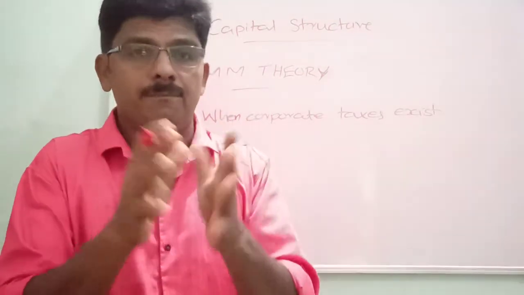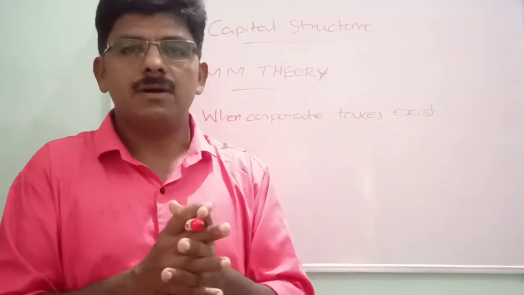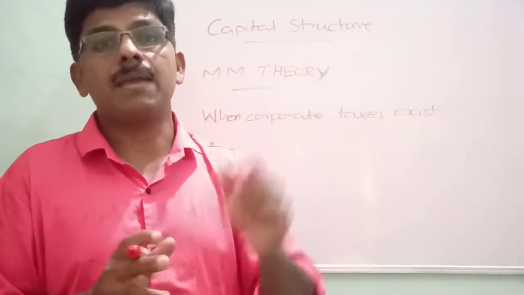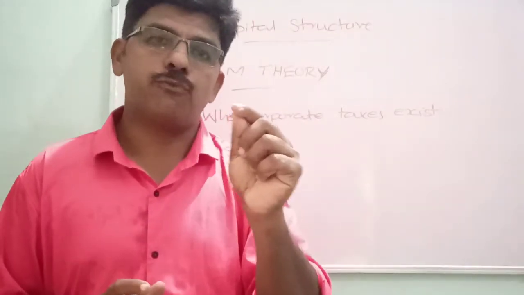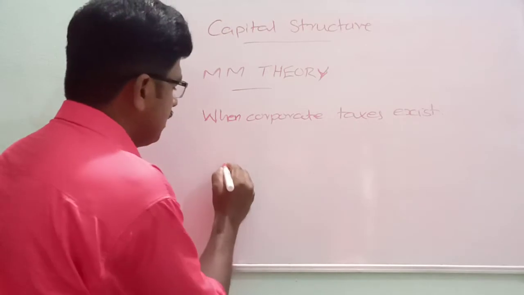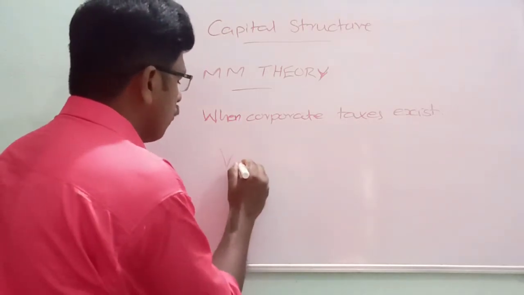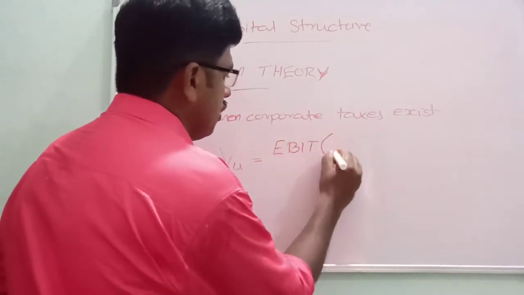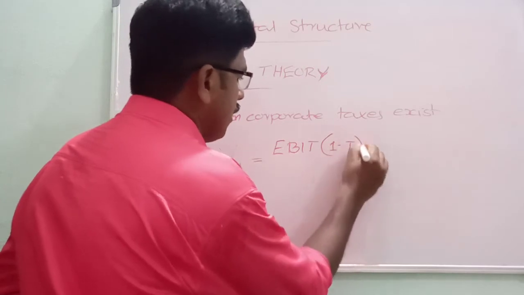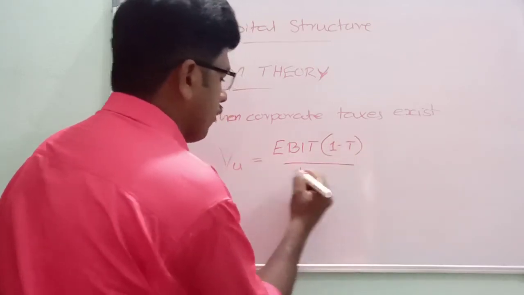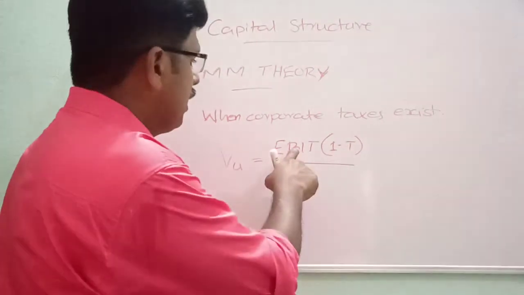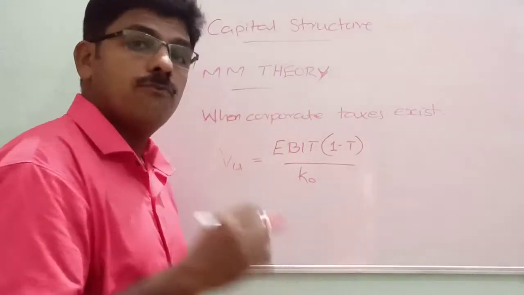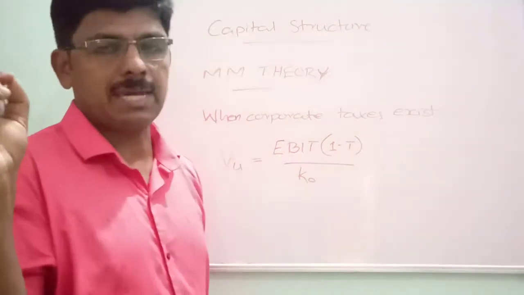The value of an unlevered firm can be calculated with the help of one formula. Value of unlevered firm, abbreviated as VU, is equal to EBIT into 1 minus T divided by KO. Value of unlevered firm means value of a firm having no debt capital.